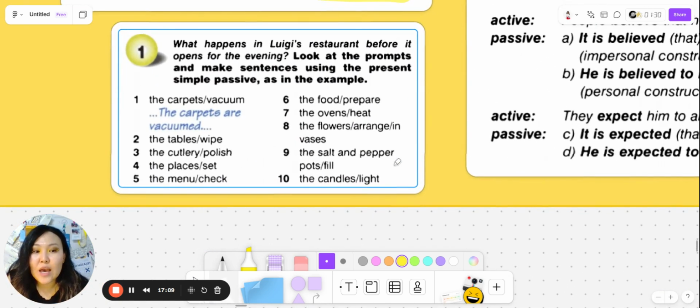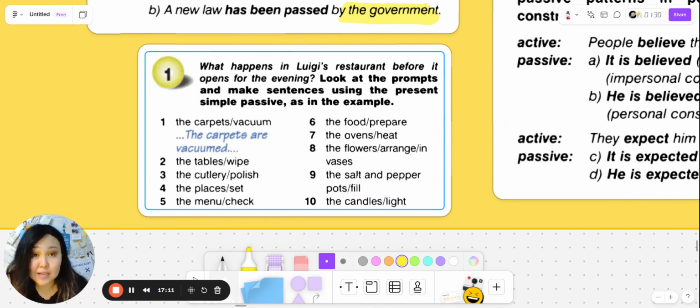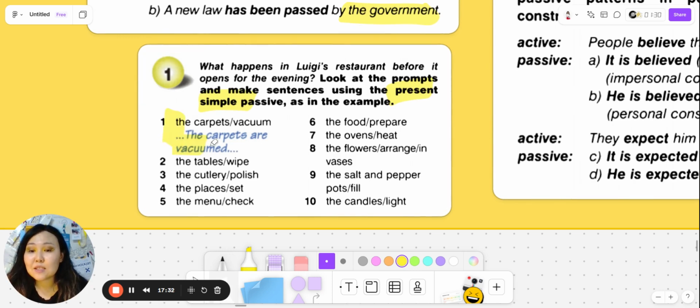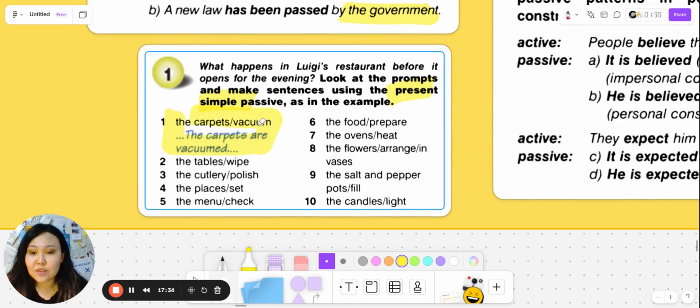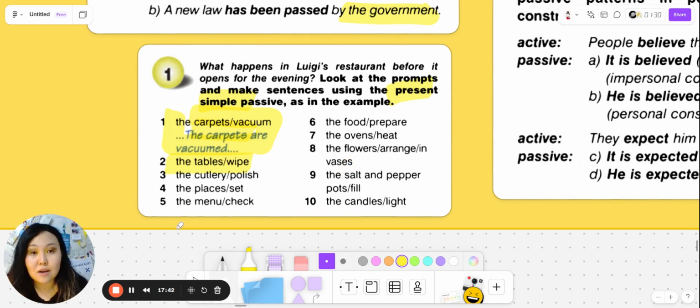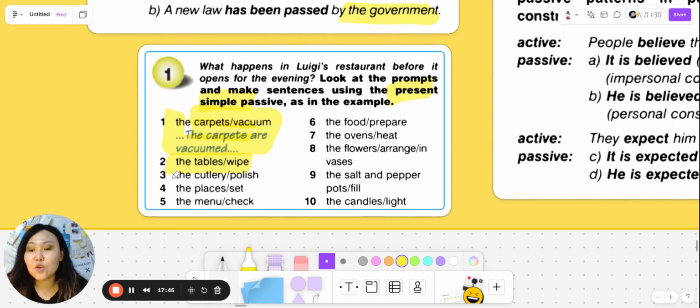So here we have an exercise, and let's try to do some of the sentences. What happens in Luigi's restaurant before it opens for the evening? Look at the prompts and make sentences using the present simple passive as in the example. So it's really easy because we are going to use present simple passive. The first sentence says, the carpets vacuum. The carpets are vacuumed. So, next one. The tables are wiped. Can you read the next one?